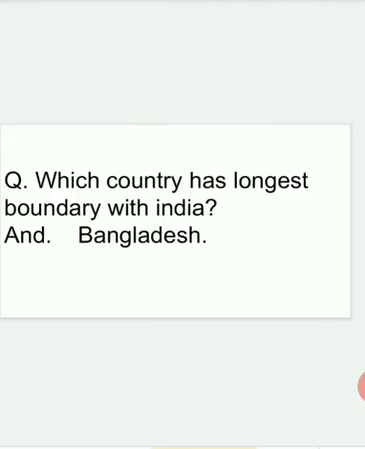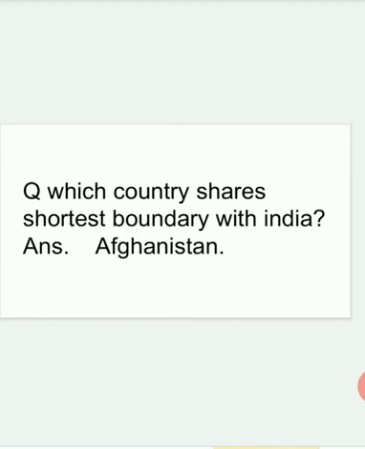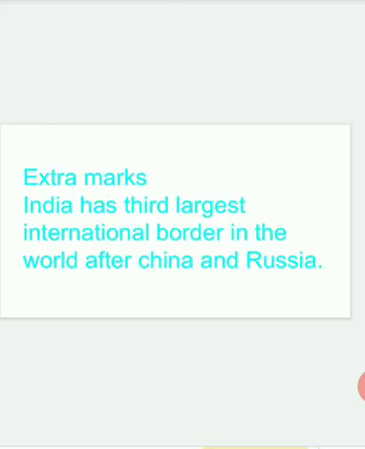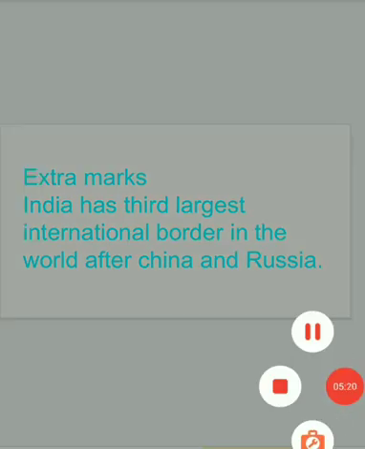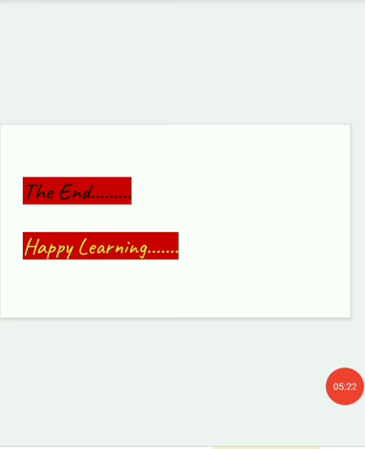Which country has the longest boundary with India? I've already discussed Bangladesh. Which country shares the shortest boundary with India? Afghanistan. As you can remember, Afghanistan only touches the Jammu and Kashmir state. It only touches on the tip. So it shares the shortest boundary with India. Now have some extra points or extra marks. India has the third largest international border in the world after China and Russia.